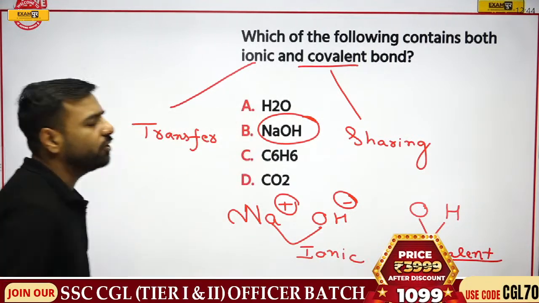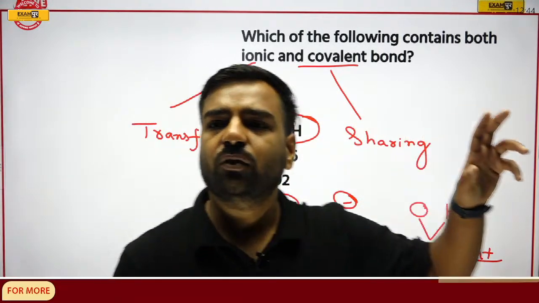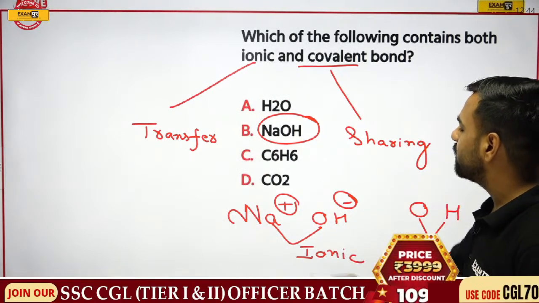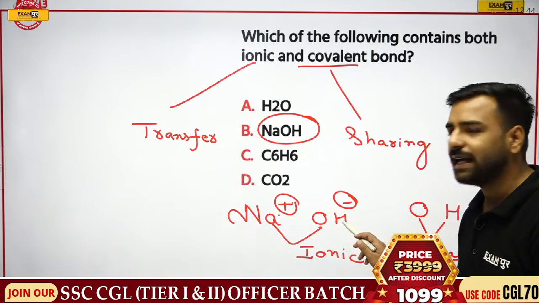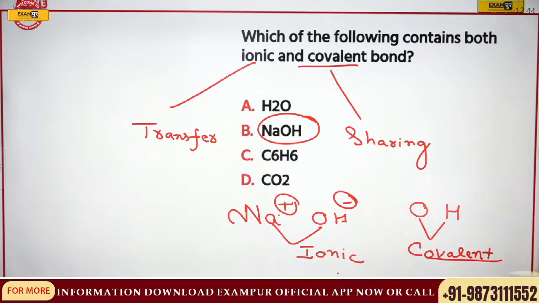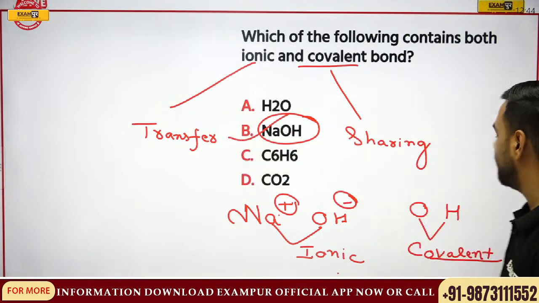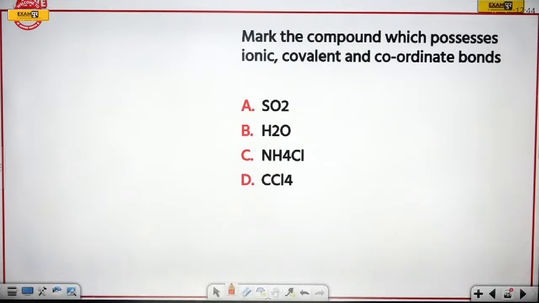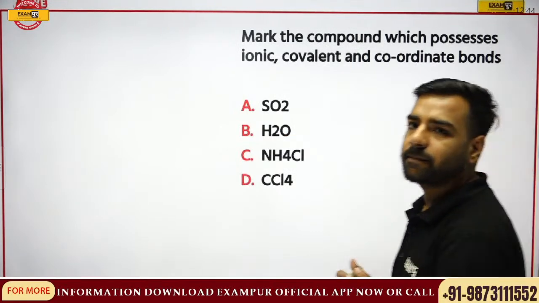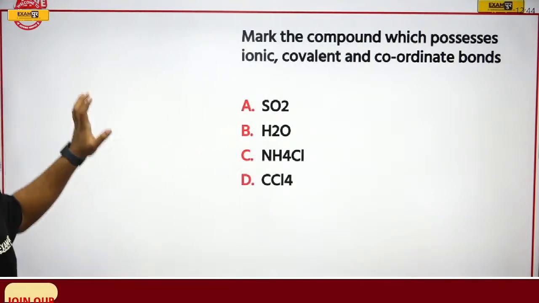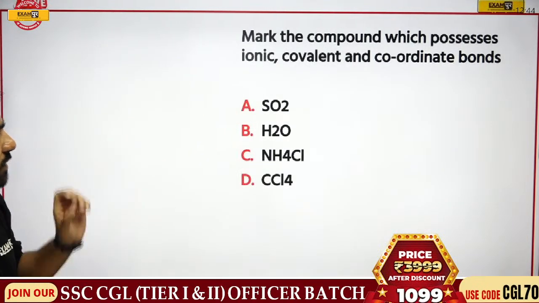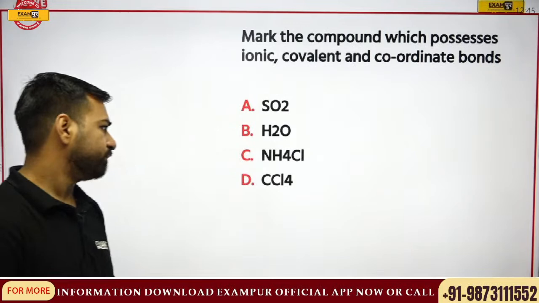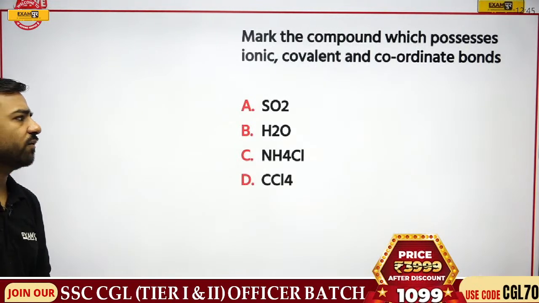So yes, you are absolutely correct, everyone. Both ionic and covalent, sodium hydroxide, totally correct, Avan. Great. So Avan, Vikram, Aditya, both of you are correct. If I'll talk about NaOH, it is having positive, this is negative, that is cation anion, ionic bonding. If I'll talk about OH, covalent bonding, and hence option number B, that is NaOH, is going to be the correct answer. Next, mark the compound which possesses ionic, covalent and coordinate bonds. Answer please. You have to mark the compound which is possessing ionic, covalent and coordinate bonds. We have options SO2, H2O, NH4Cl or CCl4. What is the correct answer?